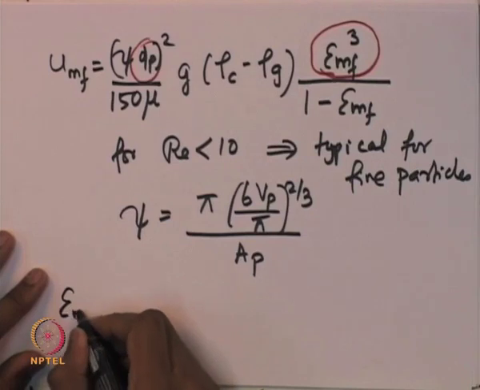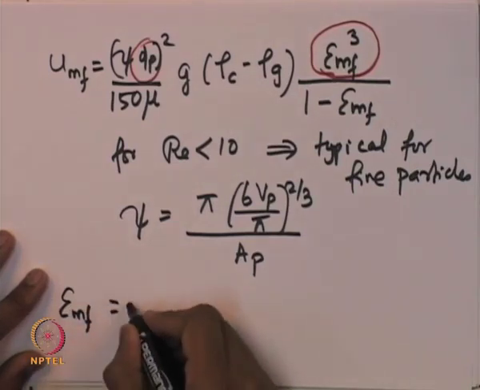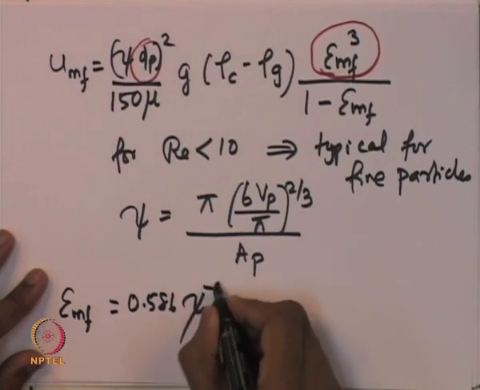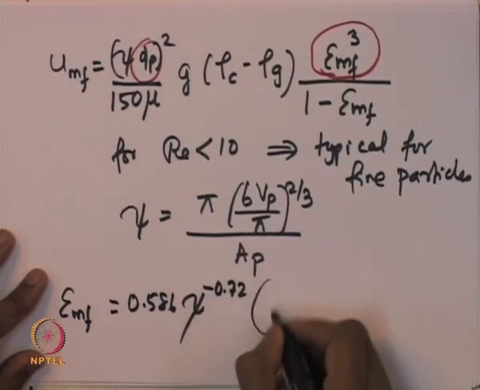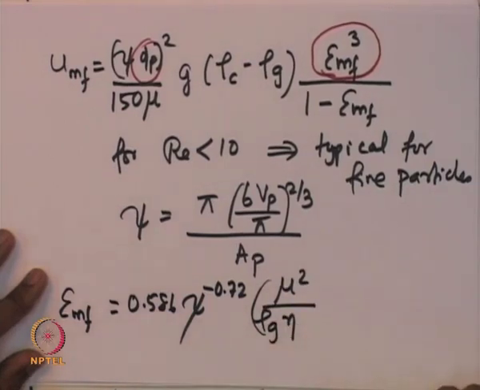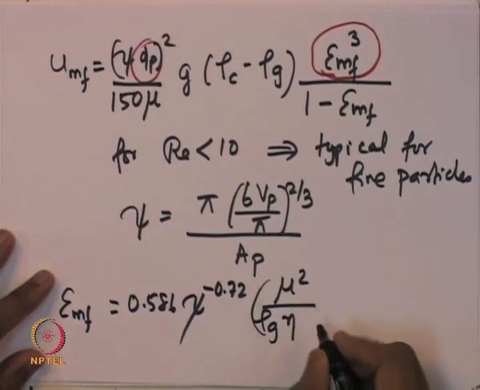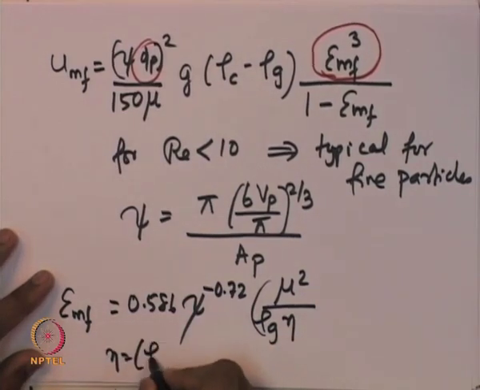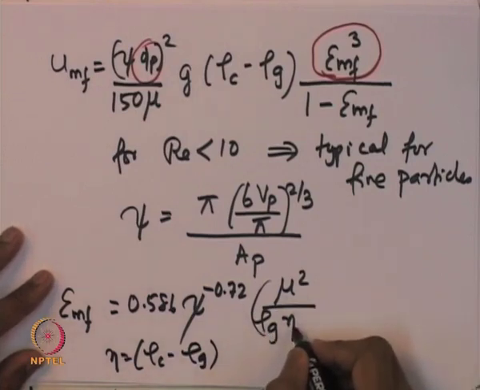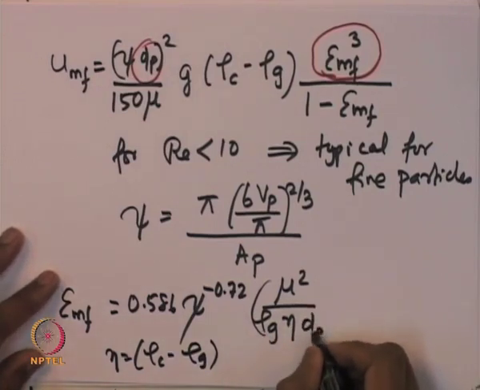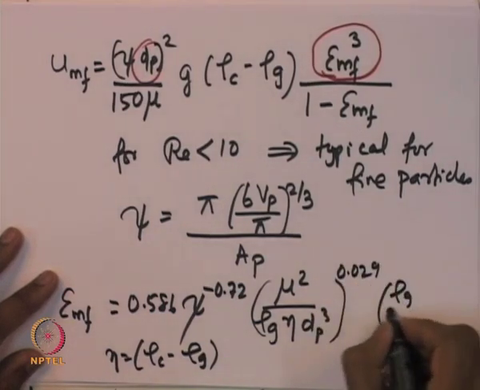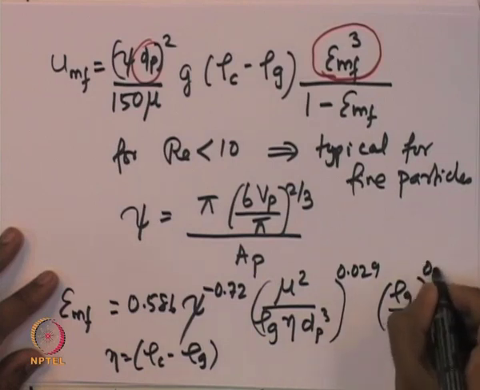So, epsilon mf is given by 0.586 into the sphericity to the power of minus 0.72 into mu square divided by rho g into eta, where eta is essentially the difference in the density of the catalyst particle and the gas, into dp cube, to the power of 0.029, into rho g by rho c to the power of 0.021.